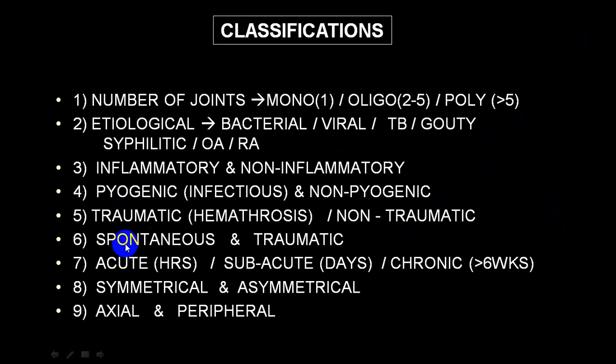Now, in trauma, even without awareness of a traumatic injury, when you get a hemarthrosis, it is called spontaneous hemarthrosis, and when there is a clear-cut trauma, then we call it traumatic hemarthrosis. Duration-wise, if it is in hours, we call it acute.